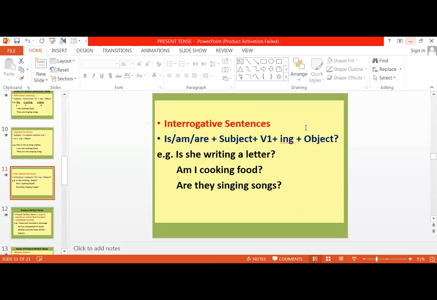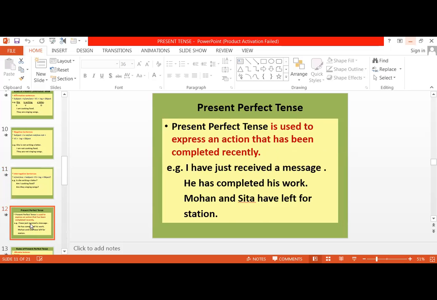Now, how to frame interrogative? Very simple. We have to just pick the helping verb in the given sentence, and place that before the subject. Is, am, are plus subject plus main verb plus ing plus object. Make sure to put a question mark in interrogative sentences. Is she writing a letter? Am I cooking food? Are they singing songs? Right? I hope this is clear.